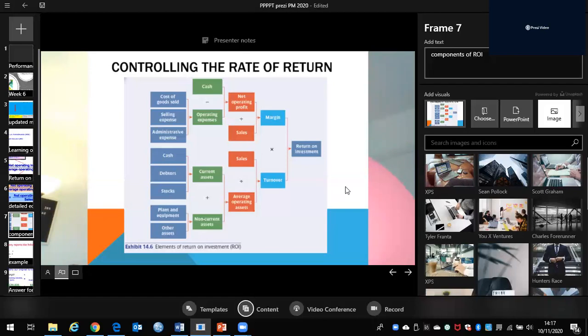Remember this slide, because I will bring it up when I explain inventory, just-in-time, or inventory management, to remind you that return on investment is affected by everything. If there is a change in the policy of the inventory, it will affect the return on investment. If there is a change in anything, it will affect the return on investment. I hope you got that.